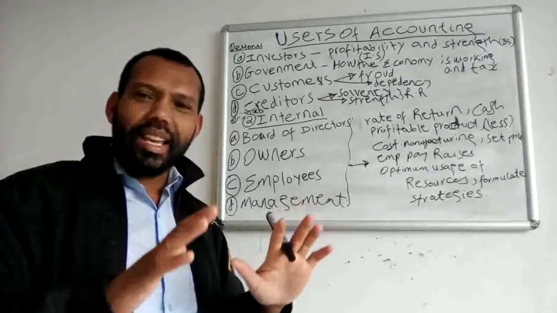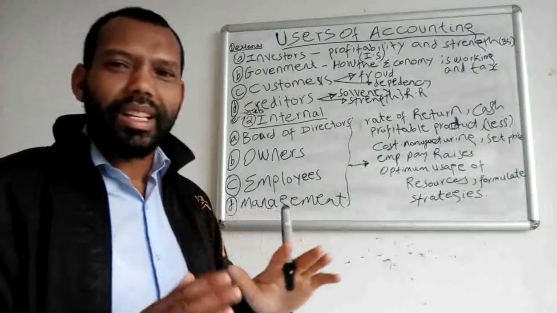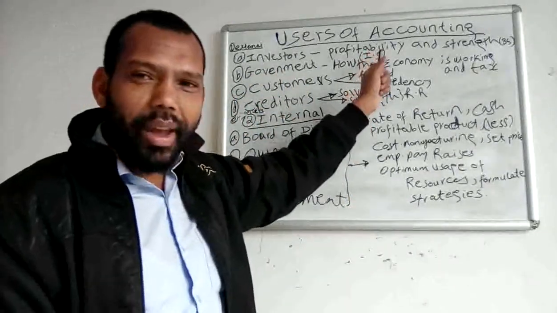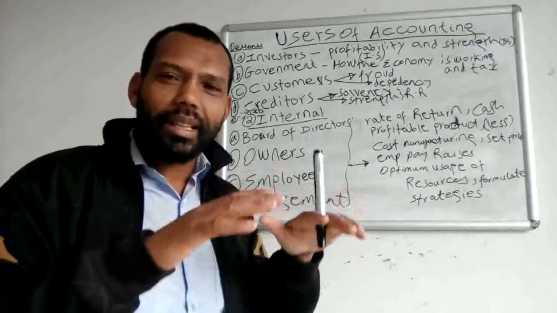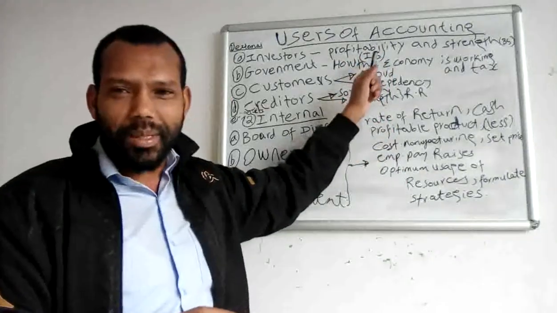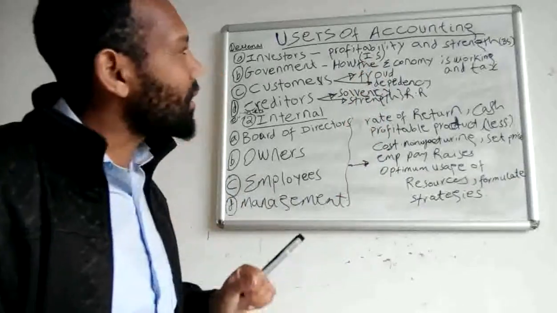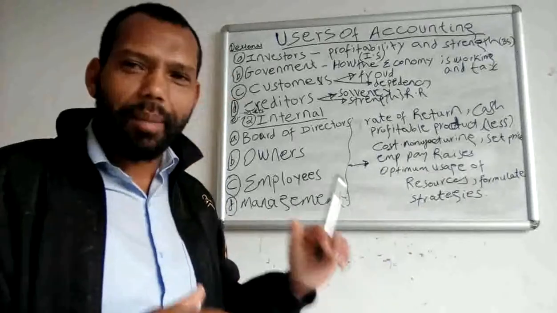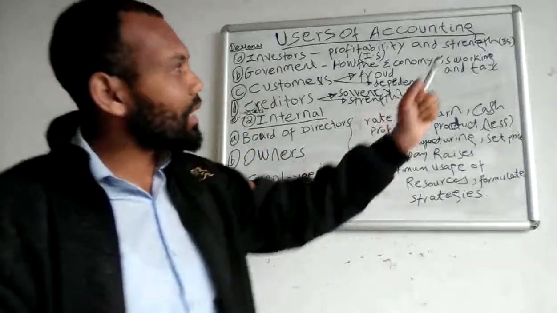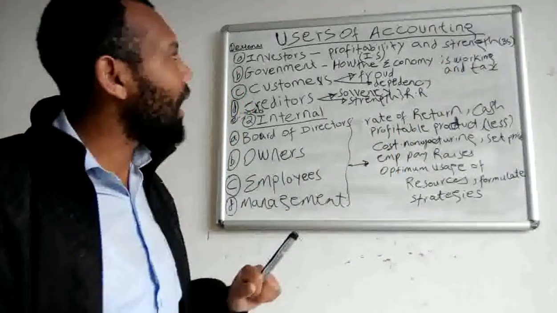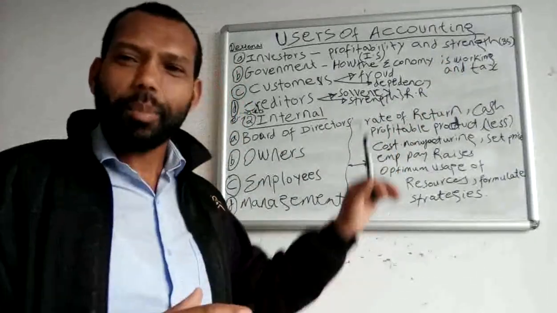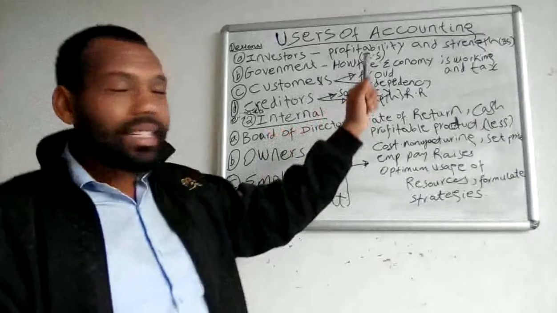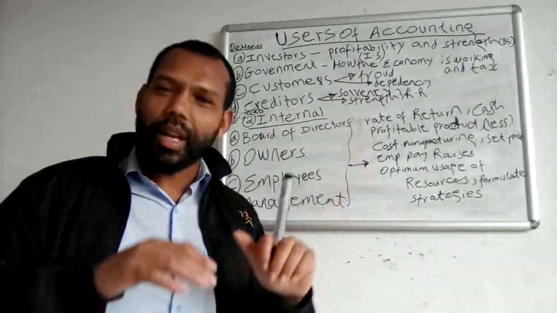After they find that financial report, they need to evaluate the profitability level of that specific company, and also the position and strength of that company. In order to understand the profitability level or performance of that company, they need to check the income statement part of the financial report.